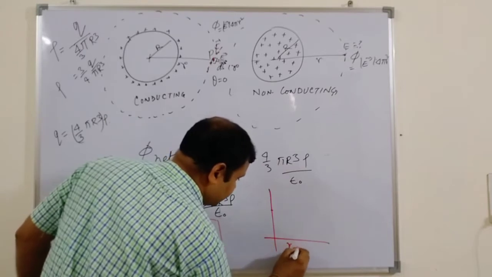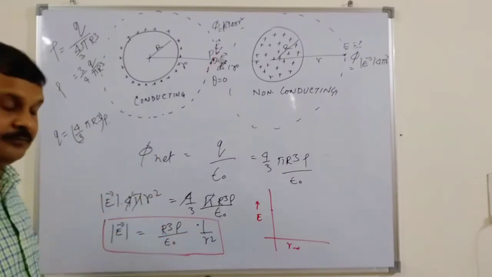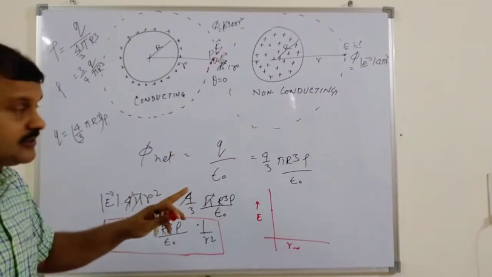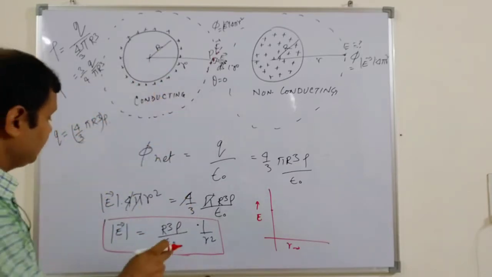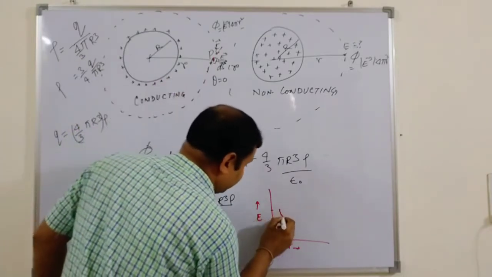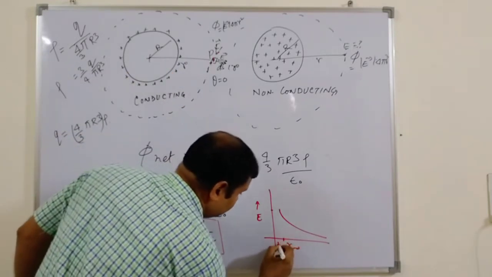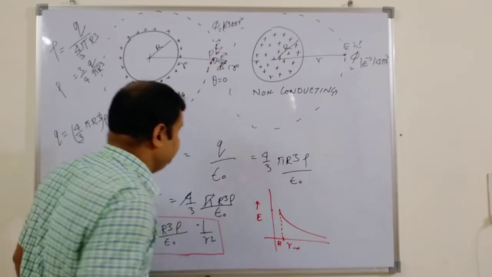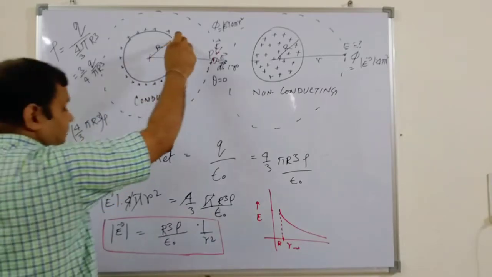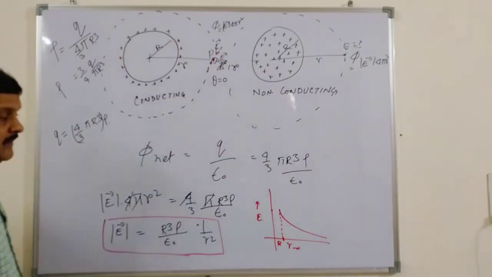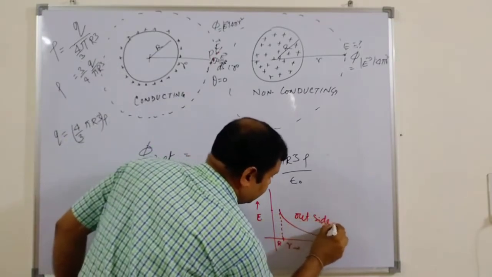It then goes inversely, slowly, and at a particular value of R it is maximum. Outside, after passing R, the field comes down. This is the electrical field generated outside the sphere.